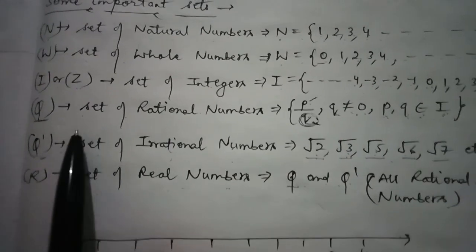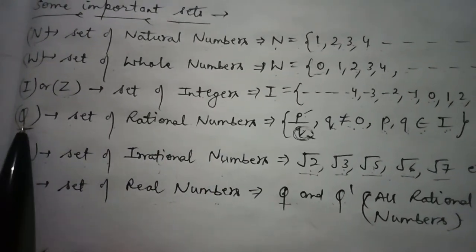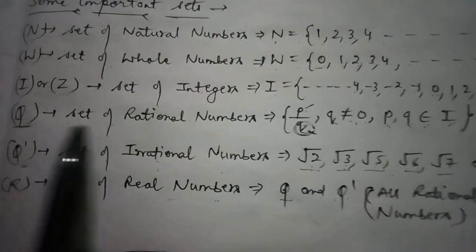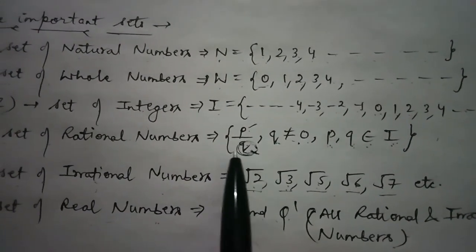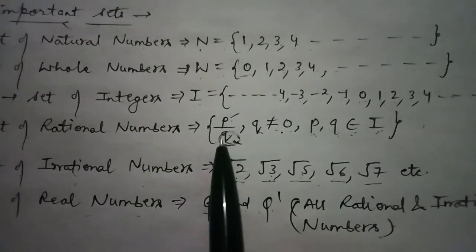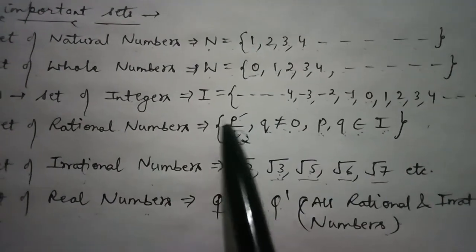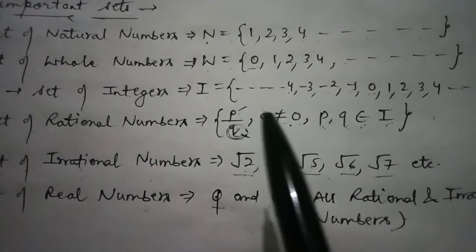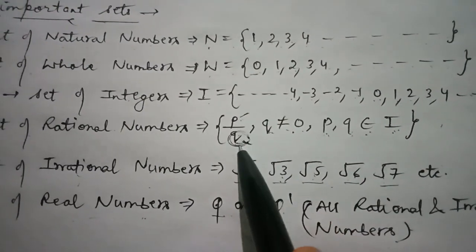Now fourth, we have set of rational numbers represented by Q. Just pay attention here because it is a bit important and it might be confusing. Rational numbers are always represented in the form of p upon q.